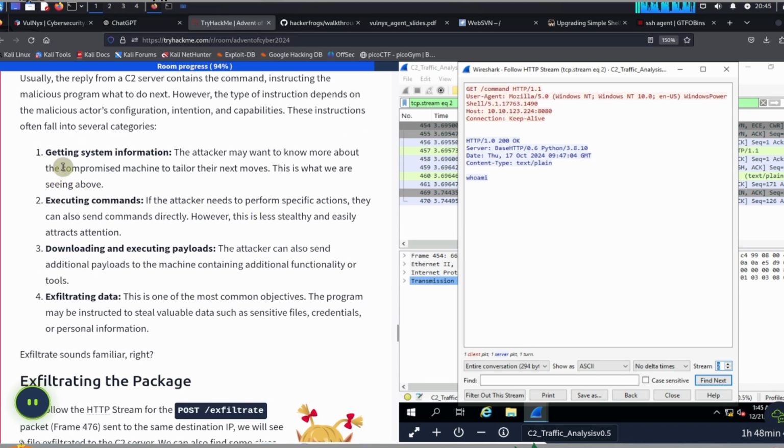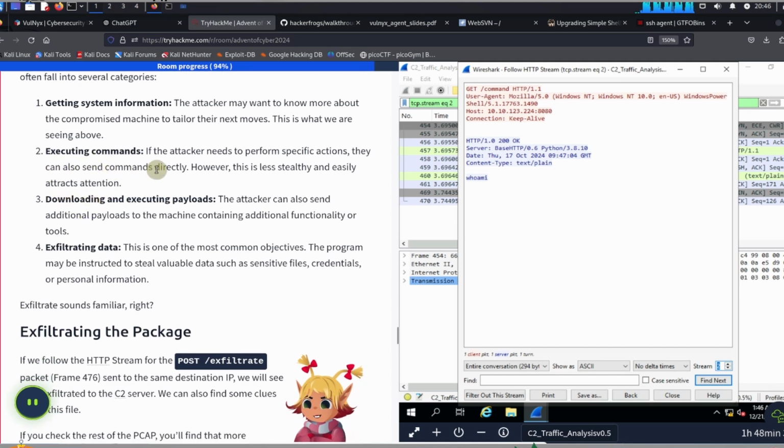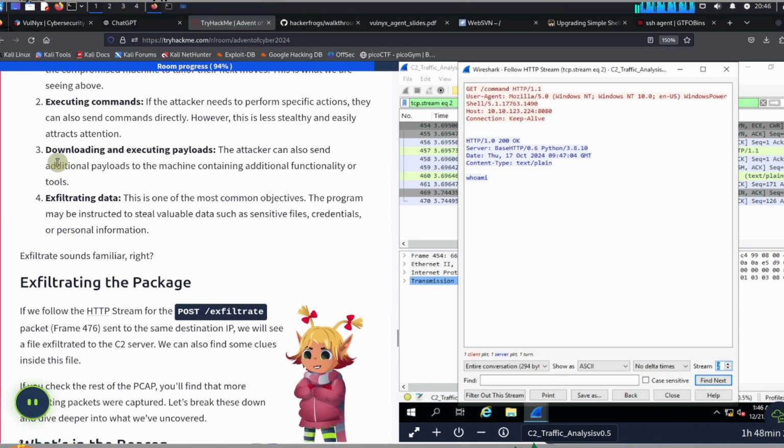Number 1, getting system information. The attacker may want to know more about the compromised machine to tailor their next moves. This is what we are seeing above. Number 2, executing commands. If the attacker needs to perform specific actions, they can also send commands directly. However, this is less stealthy and easily attracts attention. Number 3, downloading and executing payloads. The attacker can also send additional payloads to the machine containing additional functionality or tools.